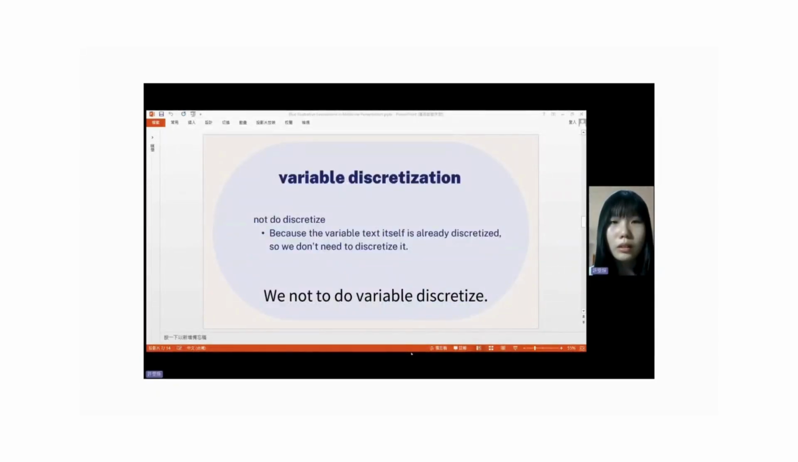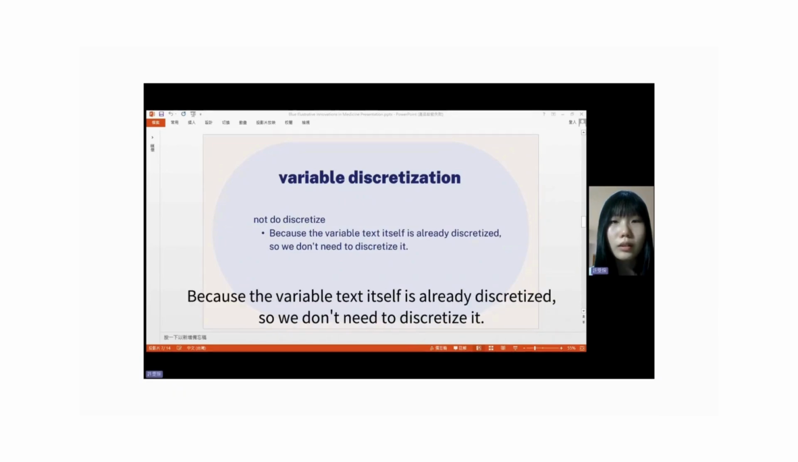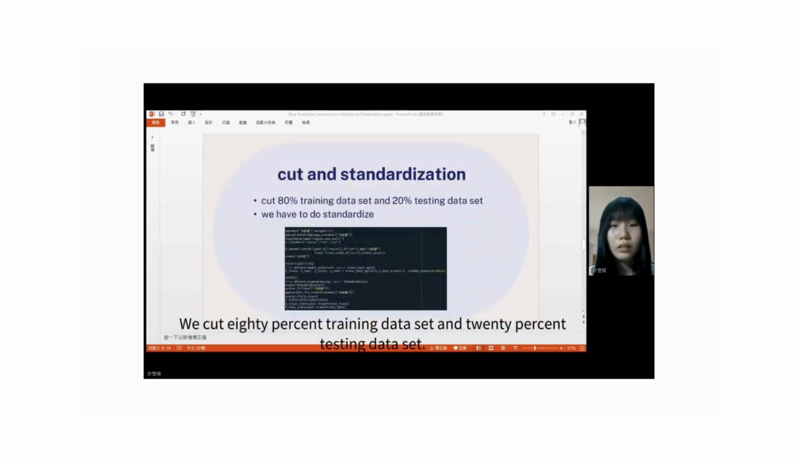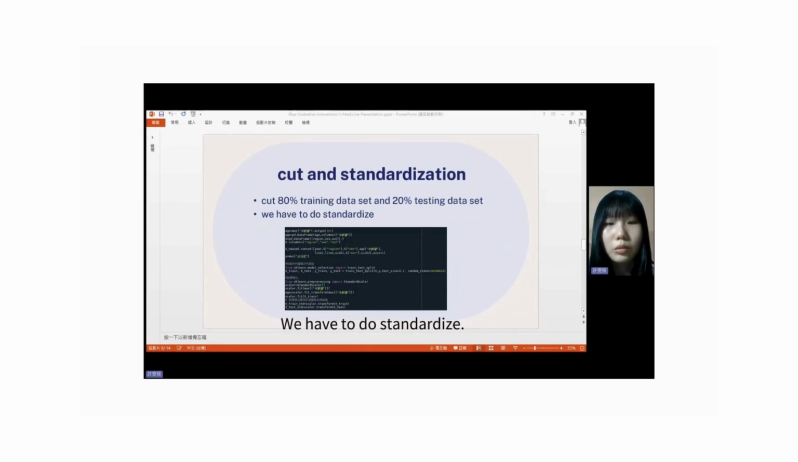The variable is beta, because the variable itself is already discretized, so we don't need to discretize it. We use label encoder for three variables: first is region, second is flag, third is out. We use one-hot encoder for the rest: first is year, second is Y, third is C2, fourth is 6-1, fifth is 6. We split 80% training data set and 20% testing data set, and we have to standardize.